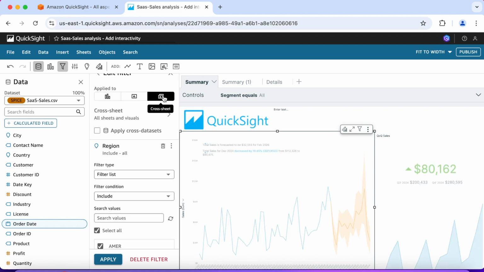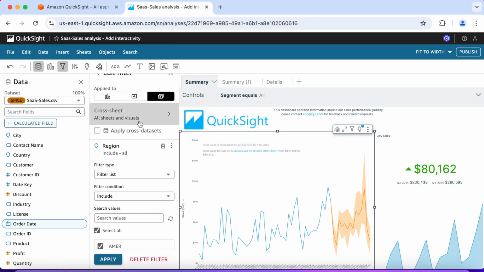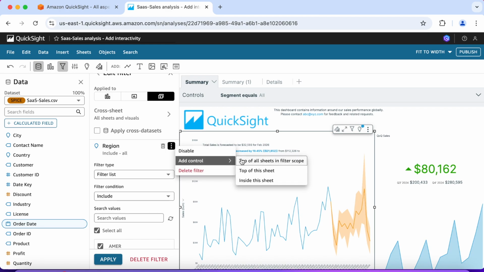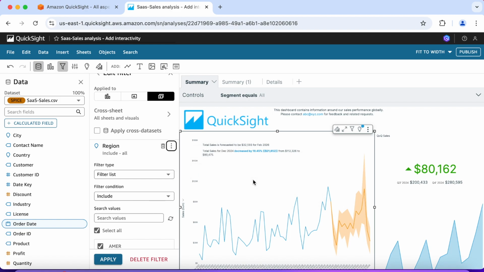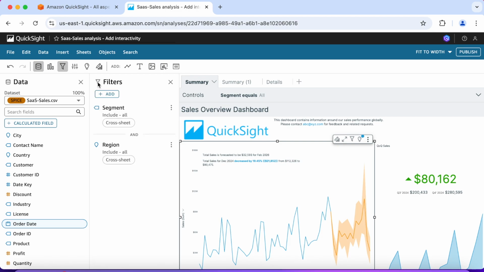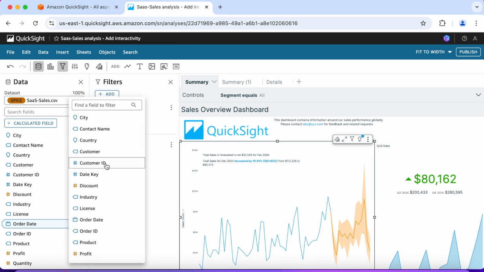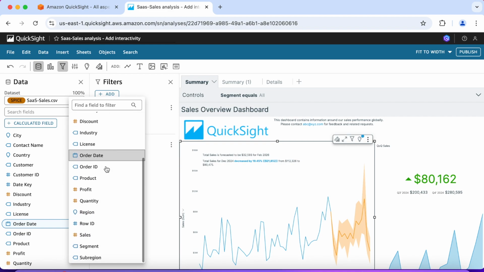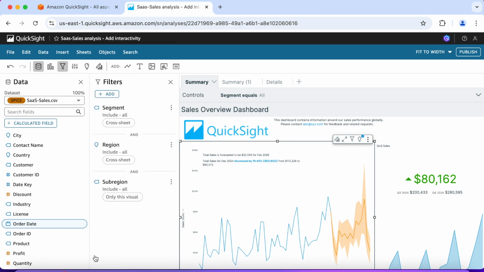So I'm playing around with the visual. I'm clicking on cross sheet. So we want all sheets and visuals. Clicking on the ellipsis, and I'm adding a control, adding this inside the sheet. So I'm making some adjustments from the previous two demos. The way the workshop explained it, I guess the new UI console with AWS left some of the instructions out. So we added subregion. Click on subregion.